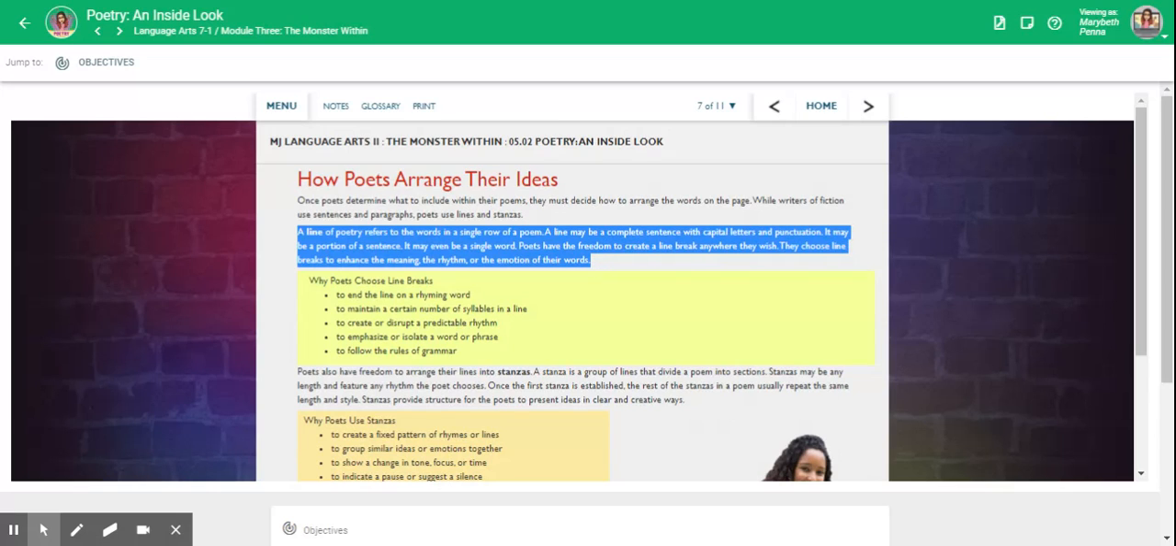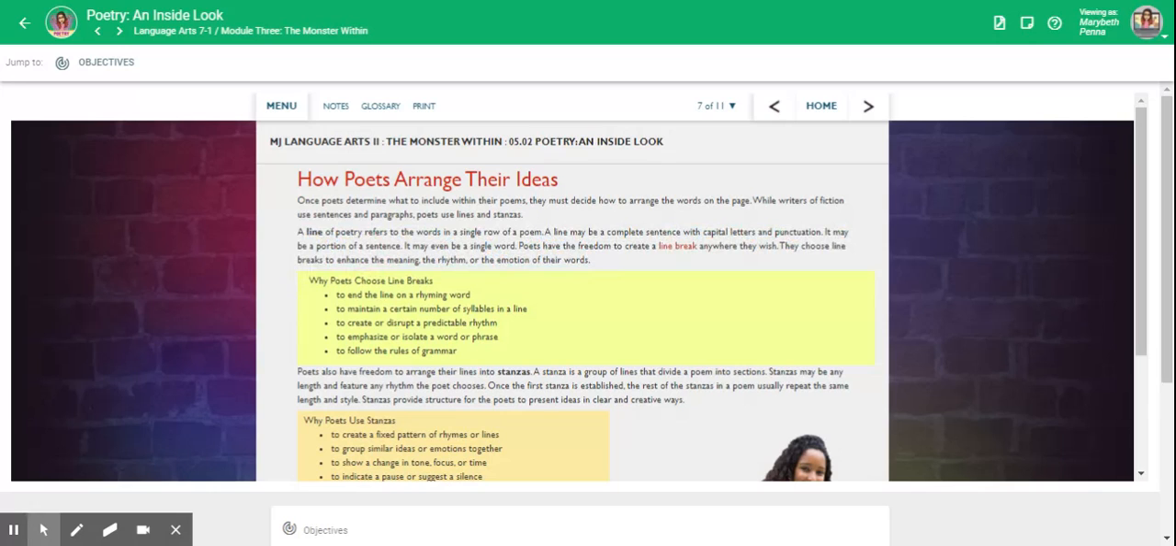A line may be a complete sentence with capital letters and punctuation. It may be a portion of a sentence. It may even be a single word. Poets have the freedom to create a line break anywhere they wish. They choose line breaks to enhance the meaning, the rhythm, or the emotion of their words.